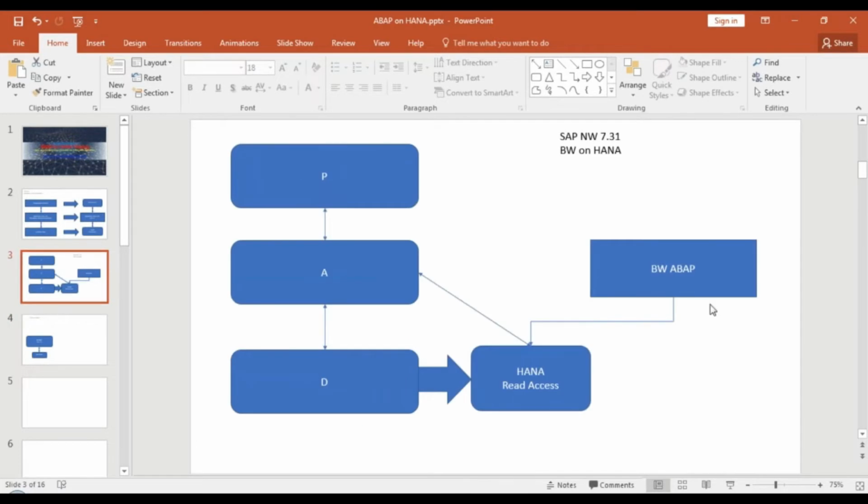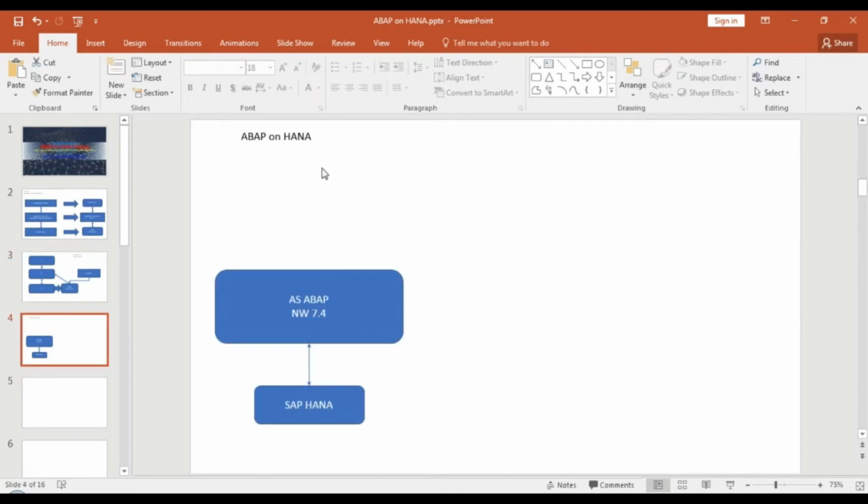Great. So now we have SAP NetWeaver 7.4. With the help of that, I can connect my SAP HANA DB directly on top of the ABAP application server. That becomes your ABAP on HANA. Now this opens up a lot of opportunities for you, opportunities to perform your complex calculation logic directly at the database level. And why do we do that? Because this is a very powerful unit, and you will understand in a minute what is so powerful about it.